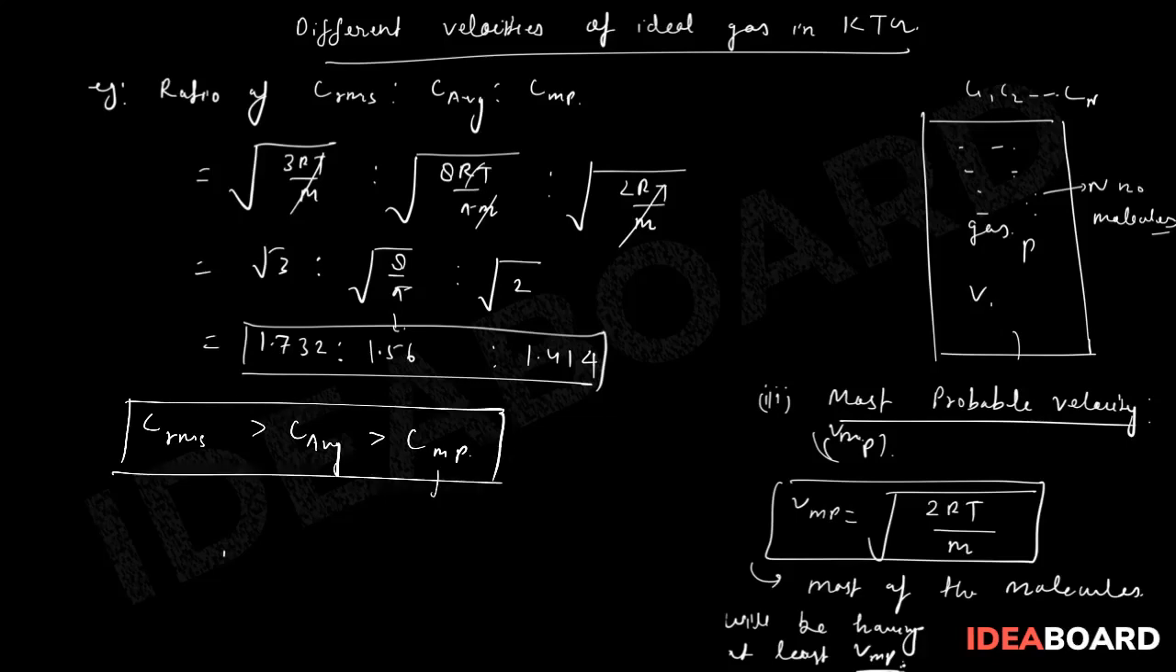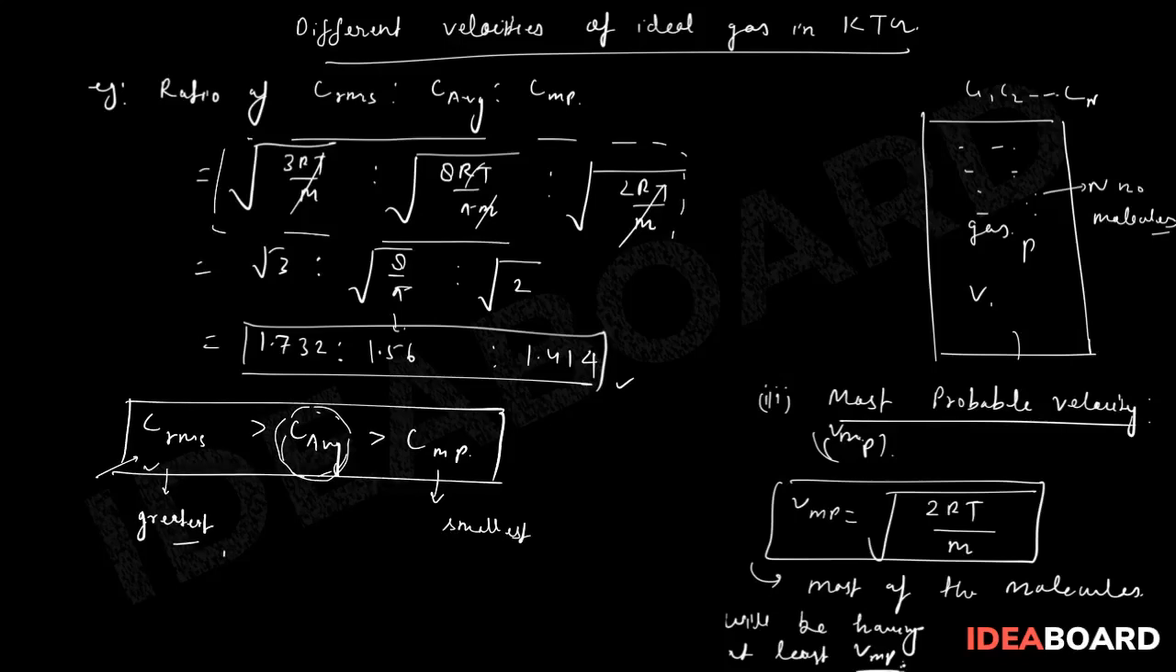So this is the smallest and this is the greatest. Okay, so you can remember with this technique that CRMS is always greatest, C most probable is always smallest. So you can assume that average will be in the middle. Okay, so this is a very important relation. You don't need to remember these ratios, but you need to remember these formulas.